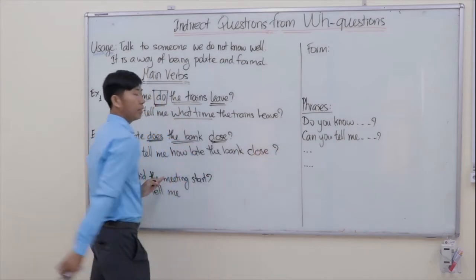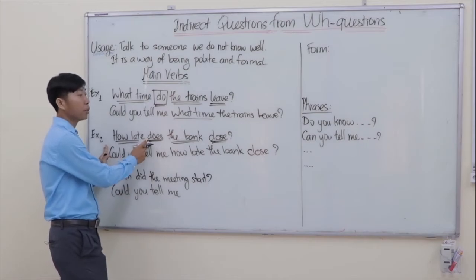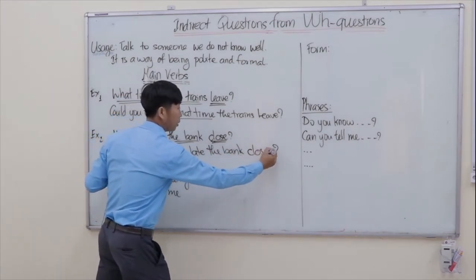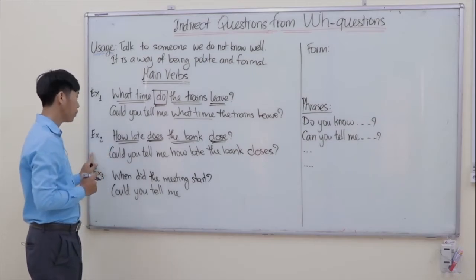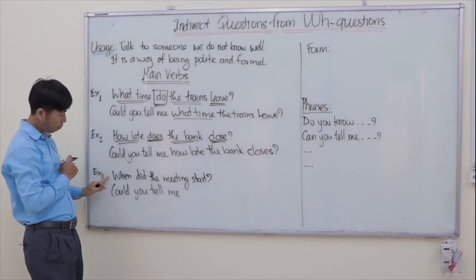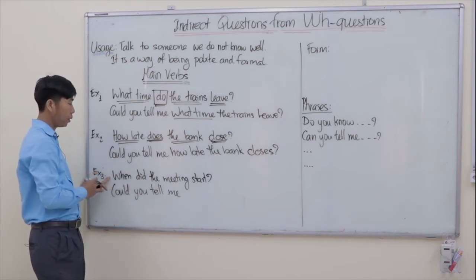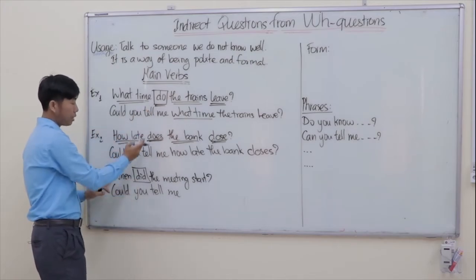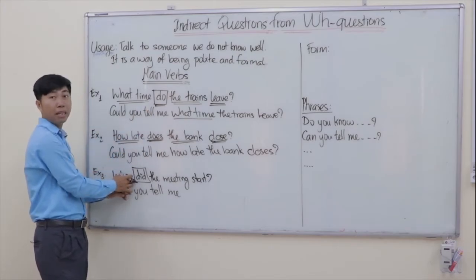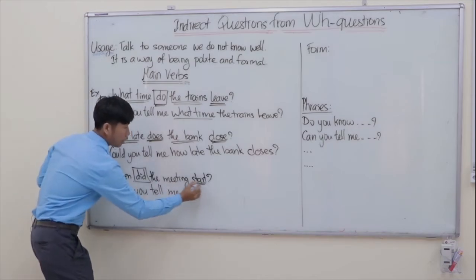Okay, but you have to look at the original sentence. It starts with the word does. So the main verb here, we have to put s at the end. Okay, so go to example number 3. When did the meeting start? So did here is the helping verb. Do, does, and did. So it means here is the past tense. So start here is the main verb.